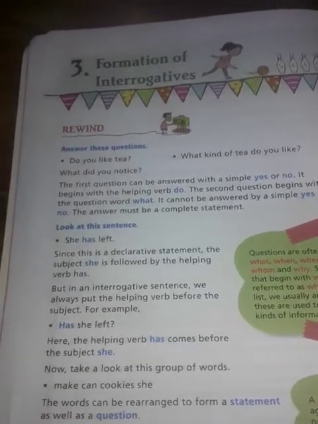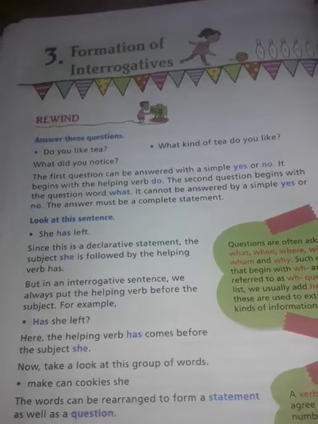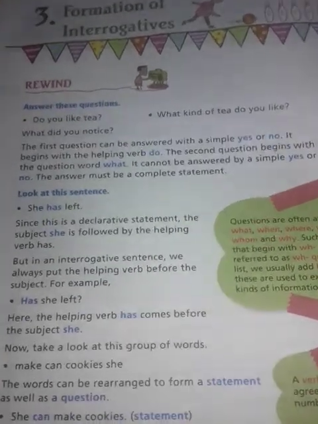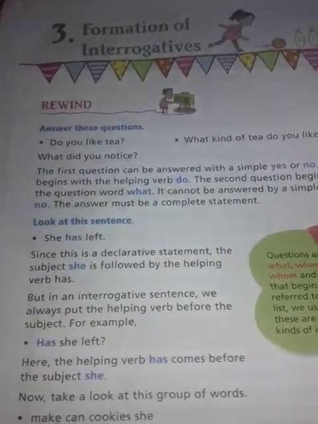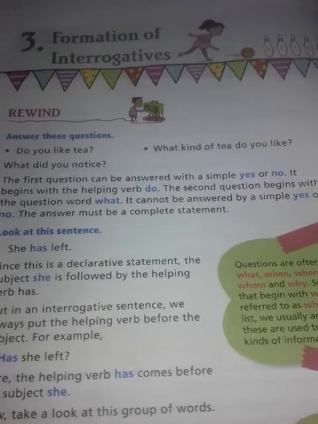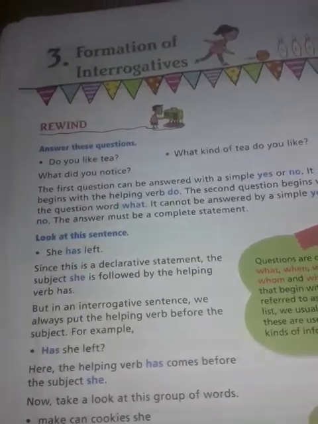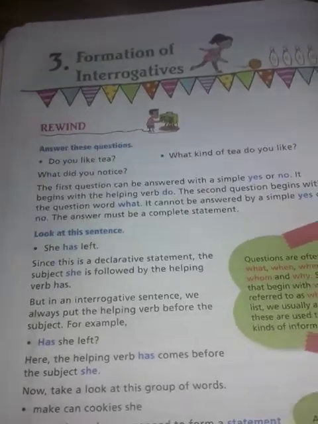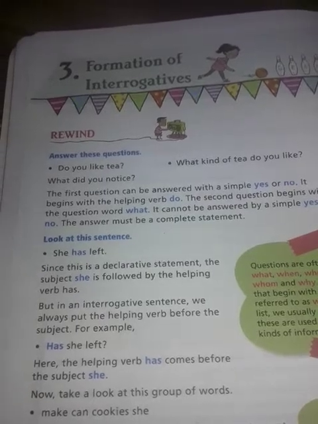So first of all, we would repeat the definition of a sentence. A group of words which makes complete sense is called a sentence. And there are four types of sentences. First, assertive, second, interrogative, third, imperative, and fourth, exclamatory. So today we will learn how we can form an interrogative sentence.